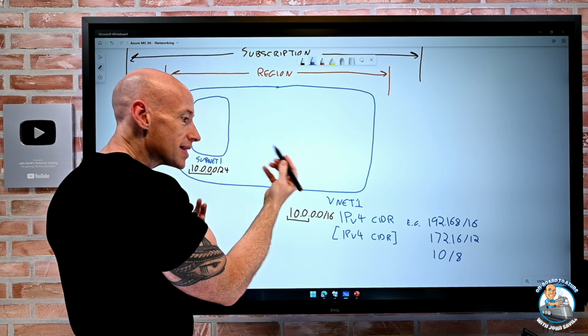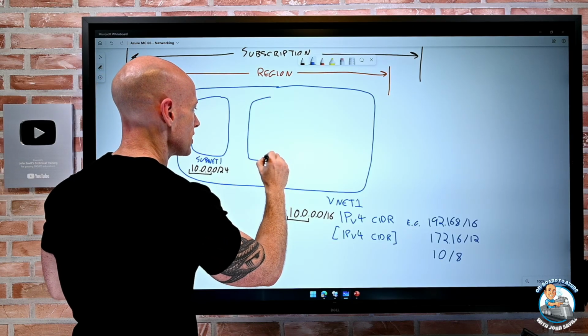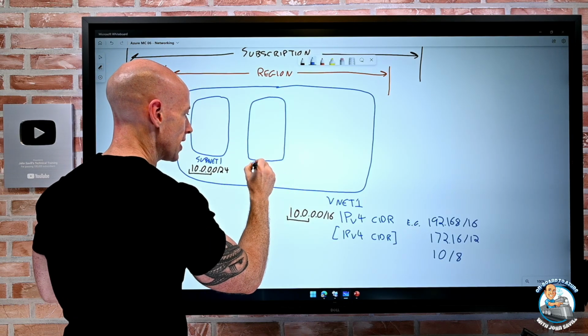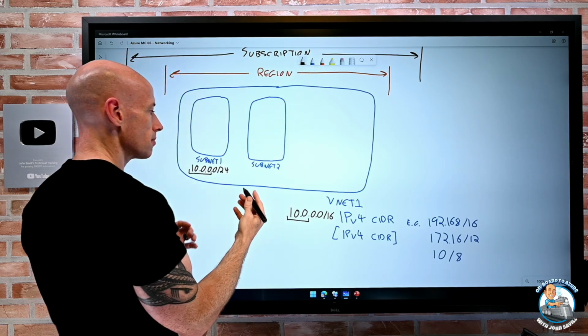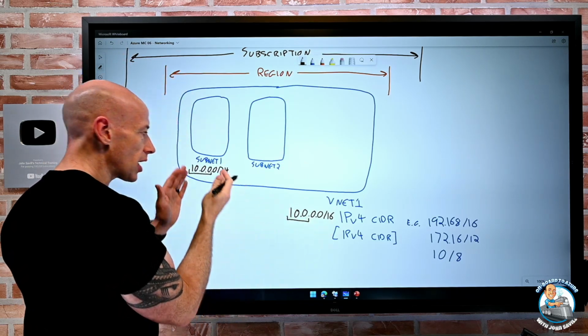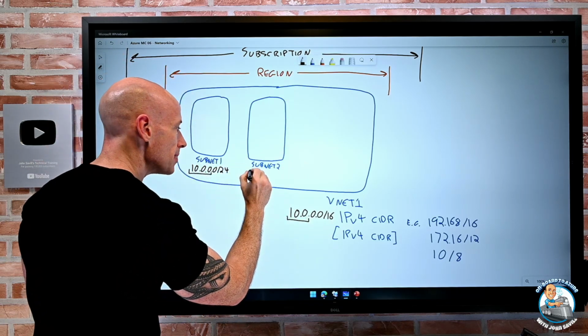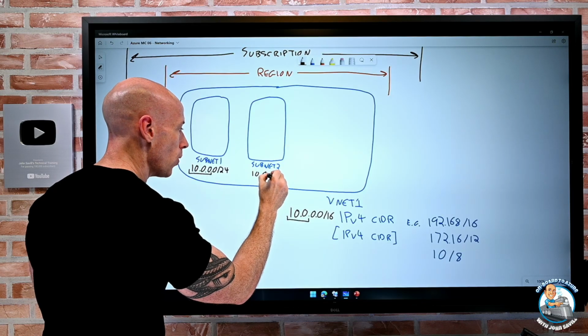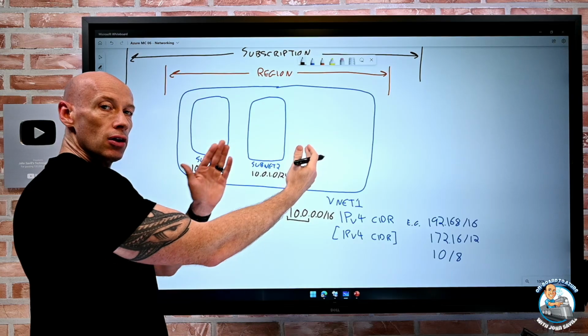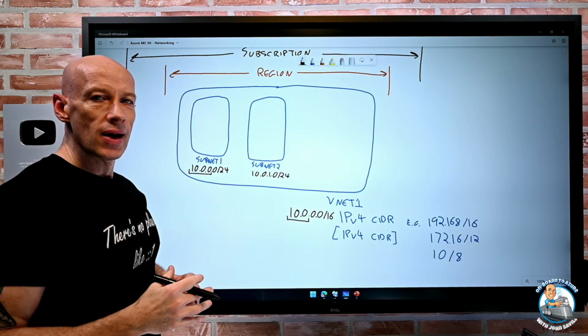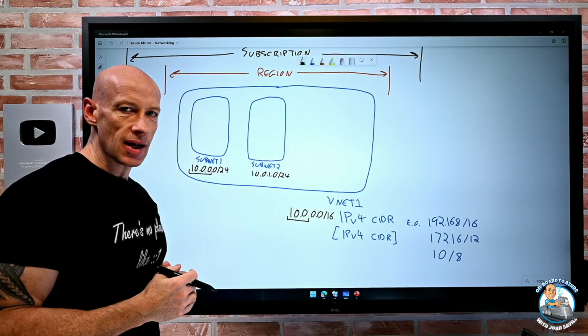I might create a second subnet. So I can have another subnet, subnet 2. Well, its IP range has to come from this range. It can't be the same. I can't overlap. Maybe this is 10.0.1.0/24. As you can see, it's just moving along, and I'm using a whole 8 bits per subnet just to make it simple for me.